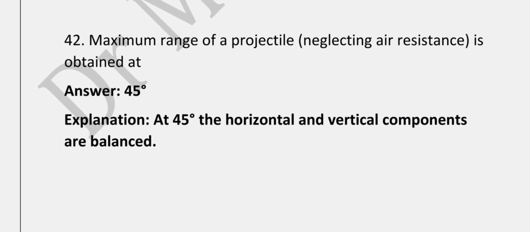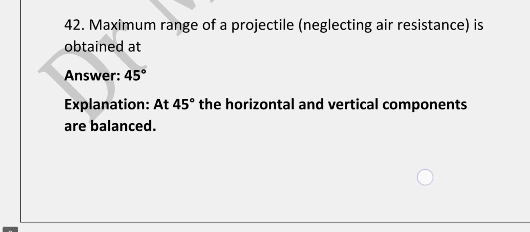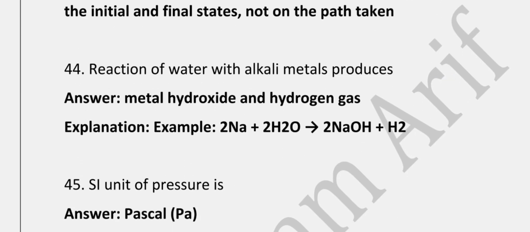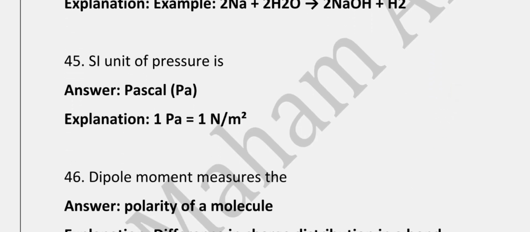Maximum range of projectile is obtained at, correct answer is 45 degrees, because at 45 degree the horizontal and vertical components are balanced. Hess's law states that the enthalpy change of a reaction depends only on the initial and final states, not on the path taken. A reaction of water with alkali metals produces, correct answer is metal hydroxide and hydrogen gas. SI unit of pressure is Pascal.